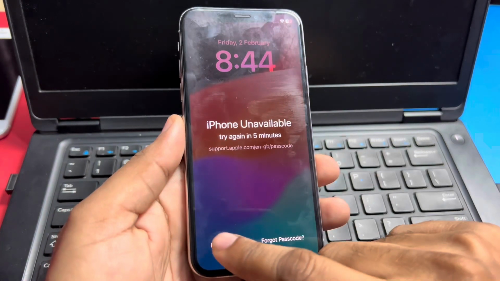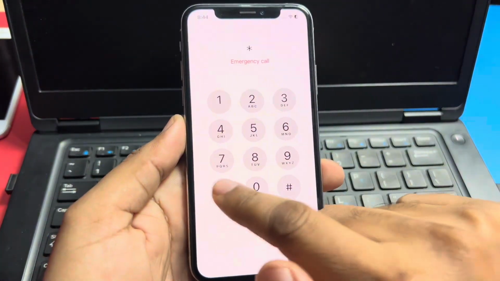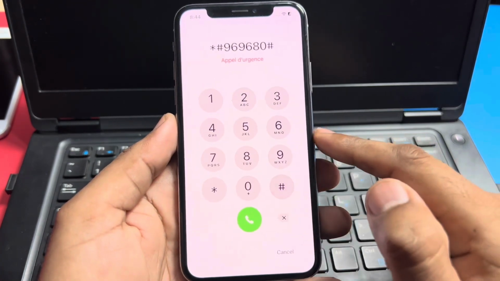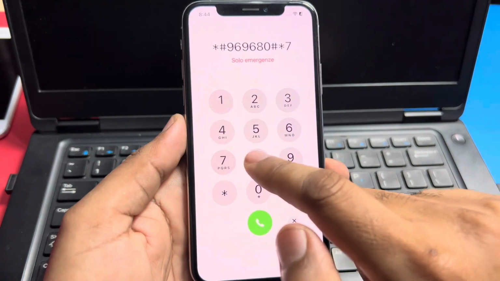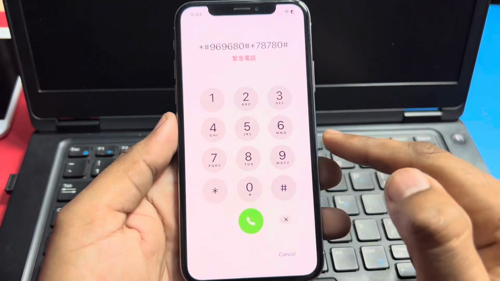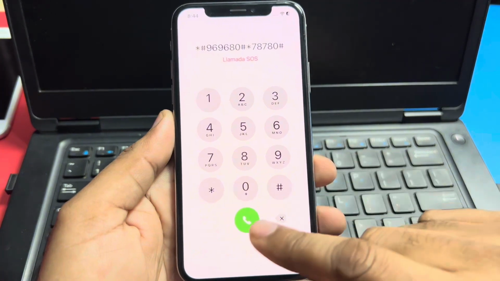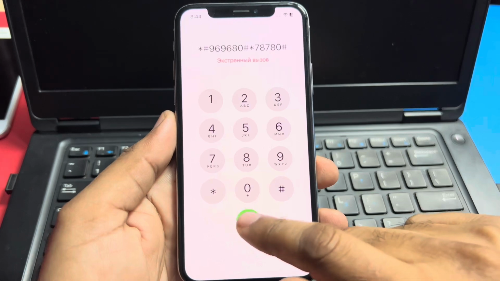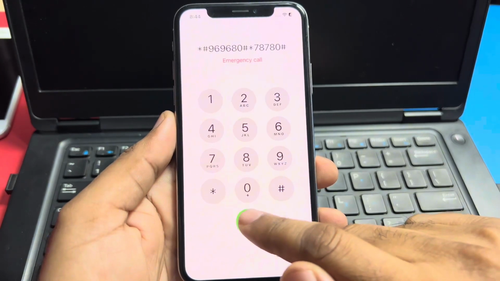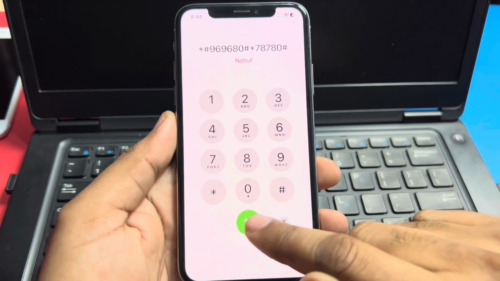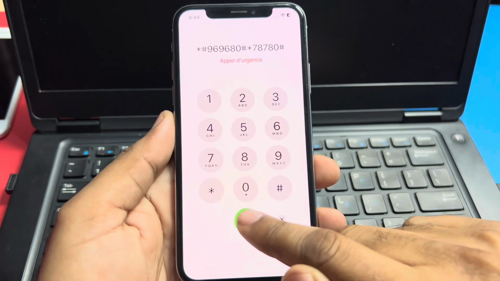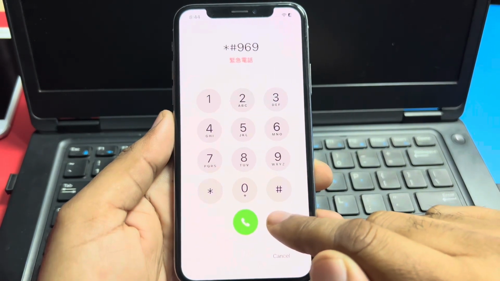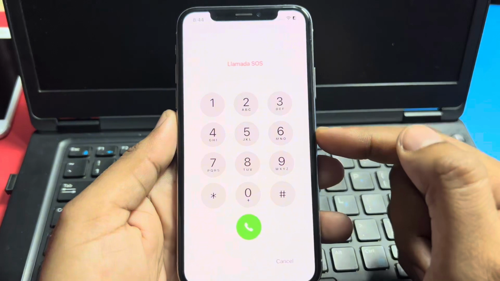Firstly, we need to tap on emergency and type here star hash 696980 hash and star 78780 hash. Firstly, we need to try that code. You can see it appears on screen. Tap on the dial button and it's not working. Try again and again, but that code is not working on that iPhone.